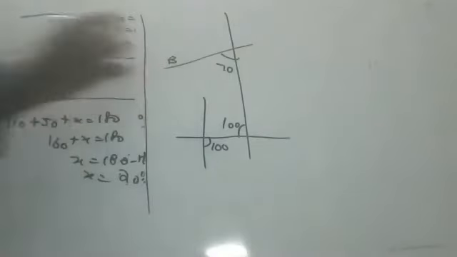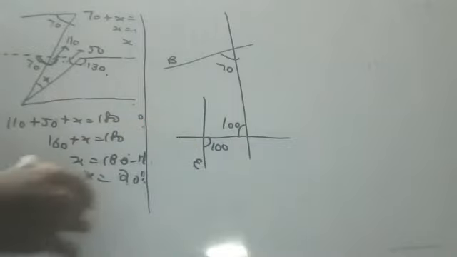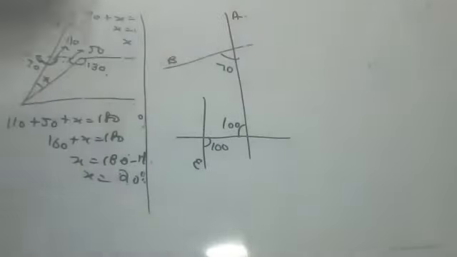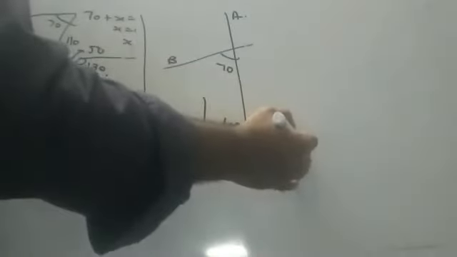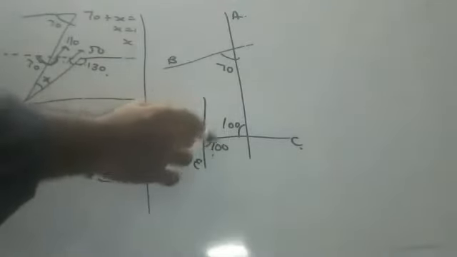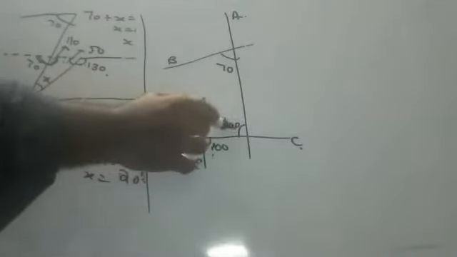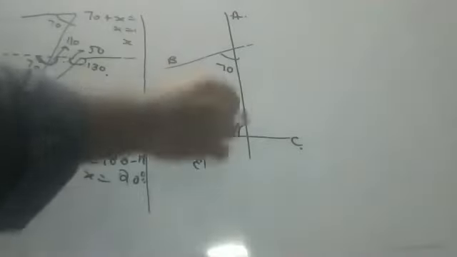This line is the B line, children. This line is the E line. And this line is the A line. And this line is the C line. Okay, children, since these both are alternate angles, and alternate angles are equal, EF is parallel to AD.